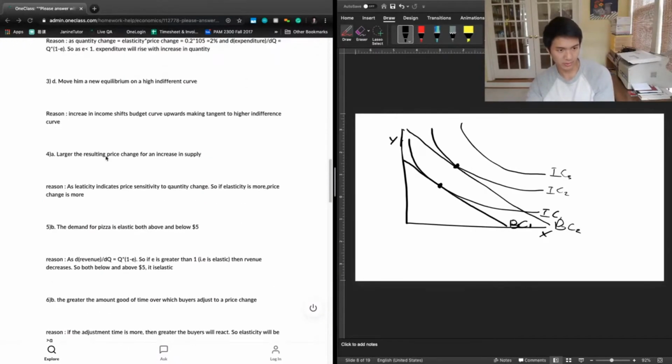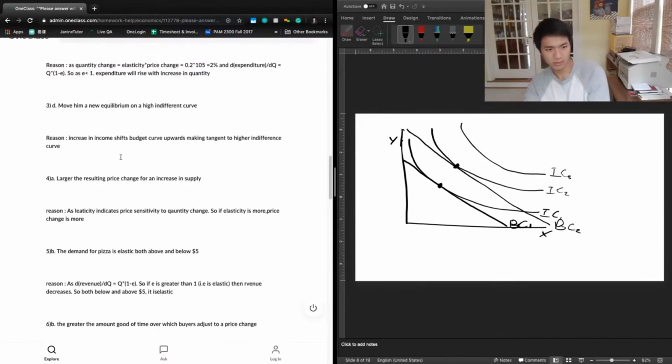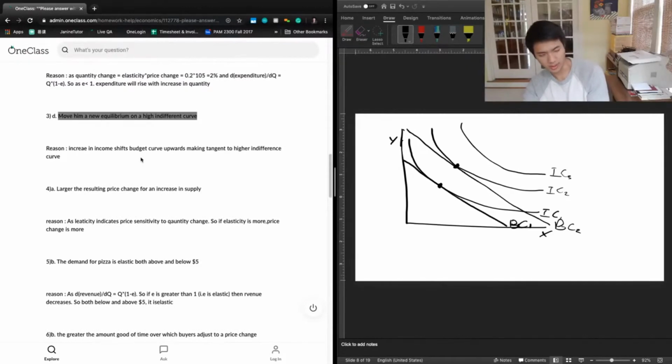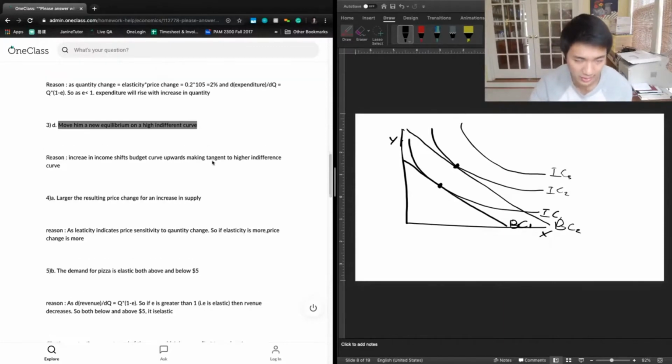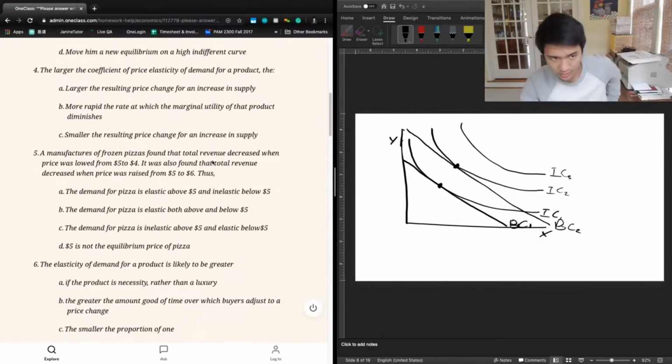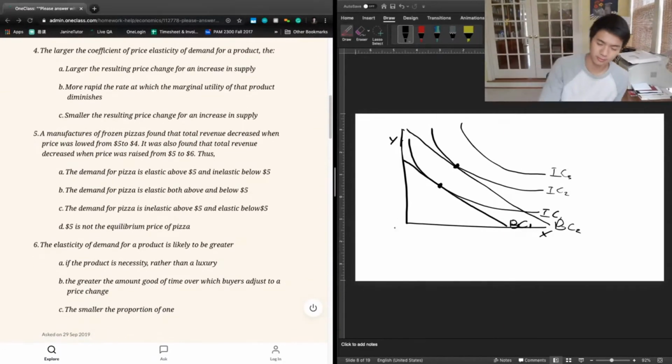And so for 3, we see it says, move him to a new equilibrium on a higher indifference curve. The reason being that an increased income shifts the budget curve upwards, making tangents to higher indifference curves. And that's great. So we're good with that answer.